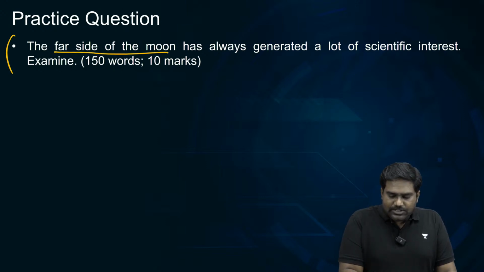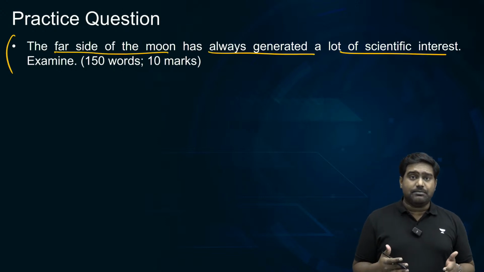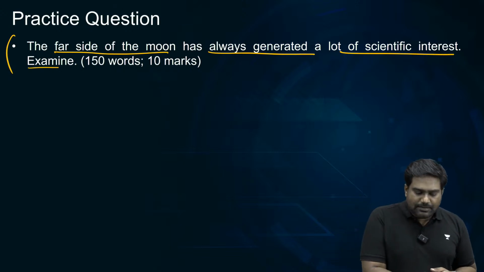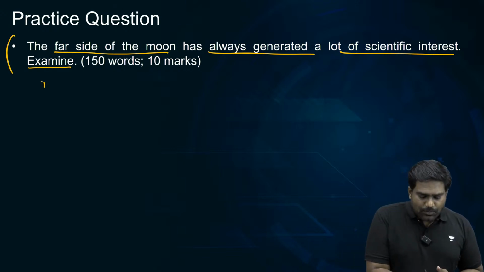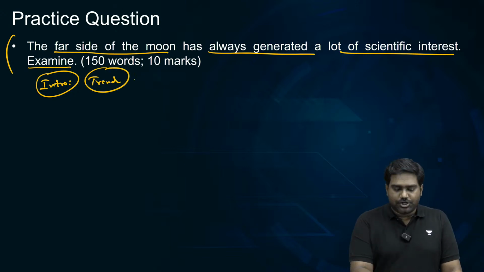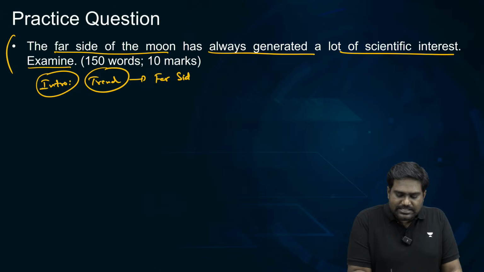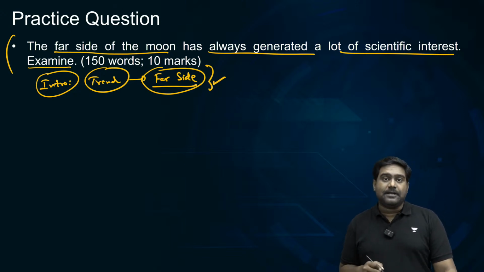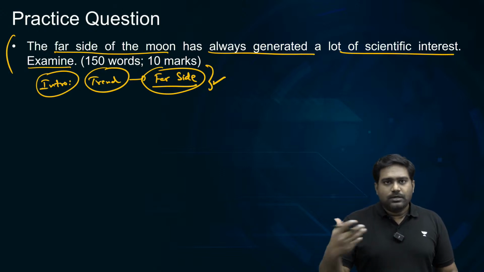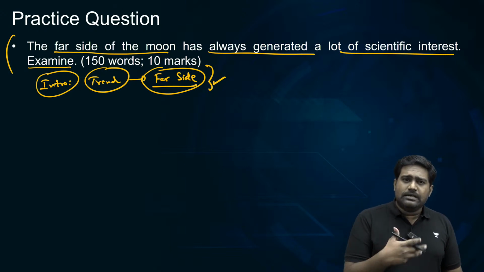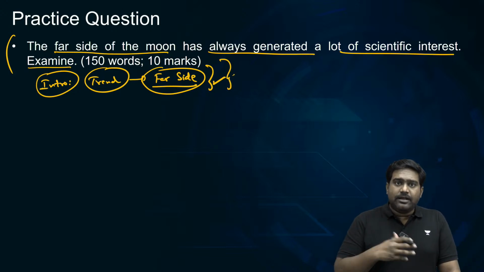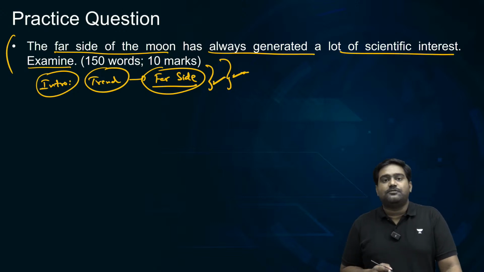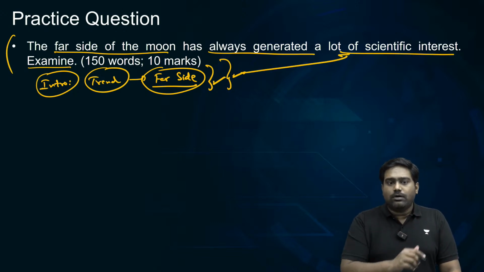The far side of the moon has always generated a lot of scientific interest. Examine or elucidate. Any such directive can be given with one such statement regarding the far side of the moon. So begin your answer with an introduction. You can observe the trend among spacefaring nations, where they are showing a lot of interest in landing on and exploring the far side. You can give the examples of China's Chang'e mission, and the interest of India, NASA, Japan and many other countries to land and explore the far side. This is the trend that we are seeing, which means there is a lot of scientific interest to explore the far side. So first you're setting the context.